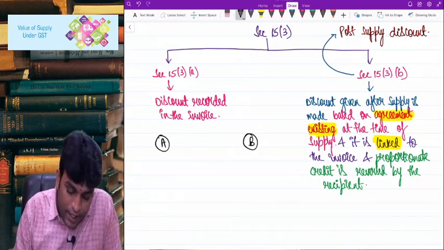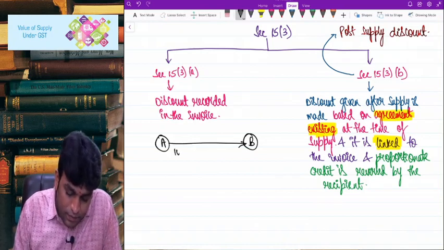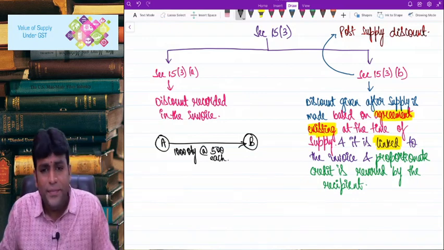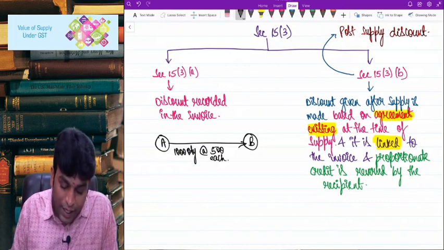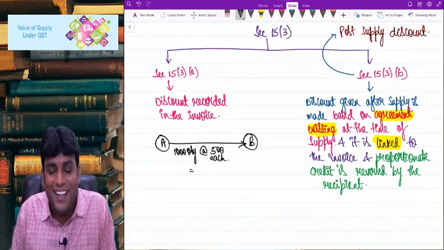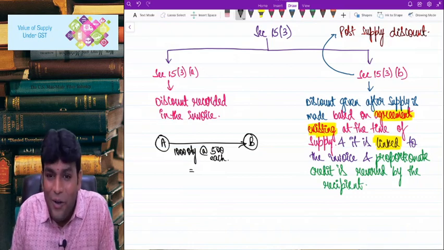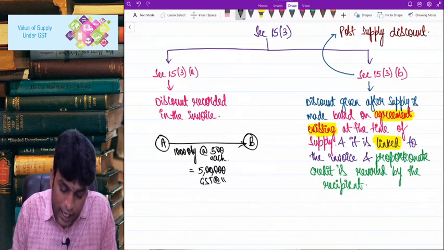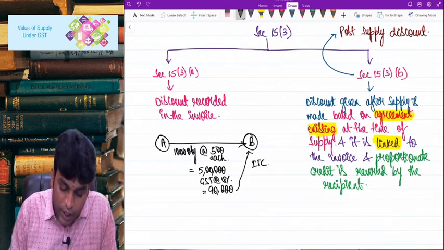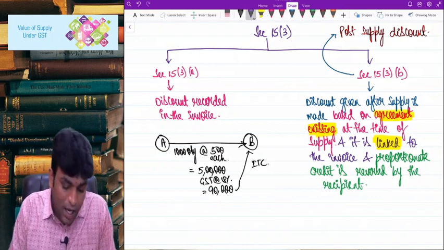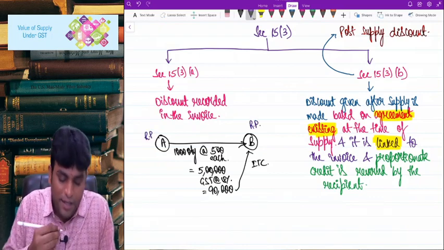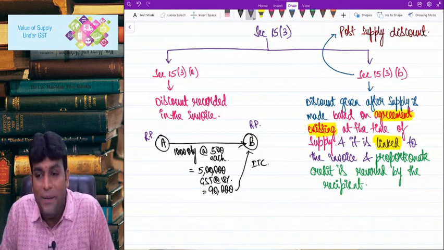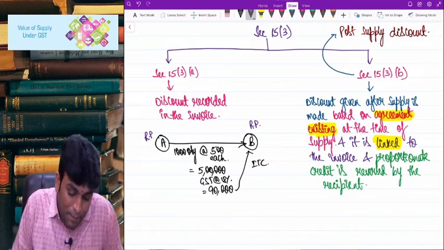There is a person A, there is a person B. A supplied 1000 quantity at a value of 500 each. Clear? Now, 1000 quantity 500 each means how much it comes to? Come on, speak out. 1000 into 500 is how much, sir? It's nothing but 5 lakhs. On 5 lakhs, let's say GST at 18%, which comes to 90,000. This 90,000 is already claimed as input tax credit by Mr. B, assuming that both are registered person. If recipient is registered person, obviously he'll claim input tax credit. This 90,000 he took credit, but subsequently